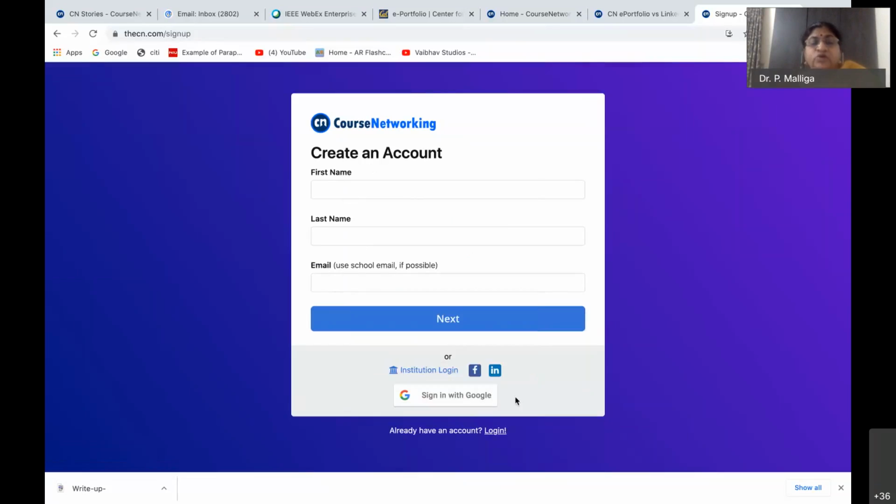Okay, so you have to fill up, and then after that you can say next. A login with a token number will be created, and then you will get an email at the address you have given. You have to go and verify within 24 hours of creating your account.